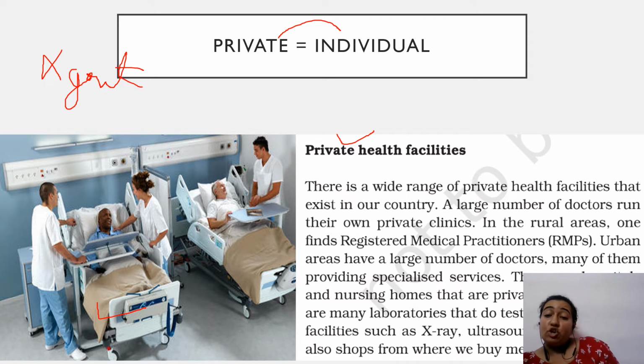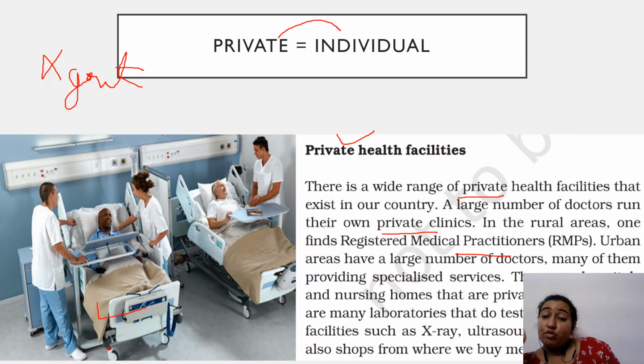Now, there are wide range of private healthcare facilities that are there in a country, no doubt. A large number of doctors also run their own private clinics. There is no interference of government in it. Doctors can run their private clinics even at their home or anywhere else by purchasing a clinic. In rural areas, one finds registered medical practitioners. Urban areas has large number of doctors. If you are having stomach pain, you can go to 10 doctors, 20 doctors, 30 doctors. So this is a difference between urban areas and rural areas.